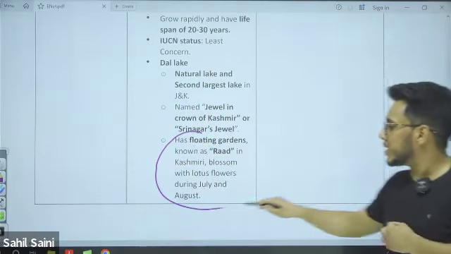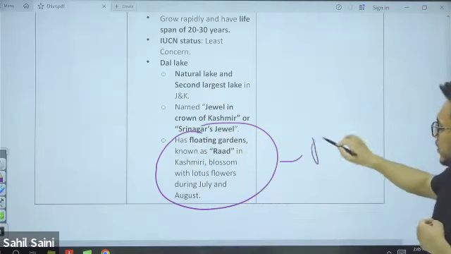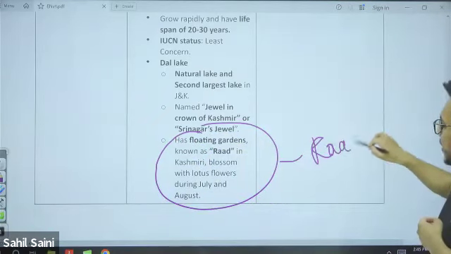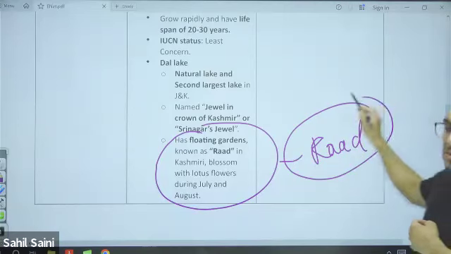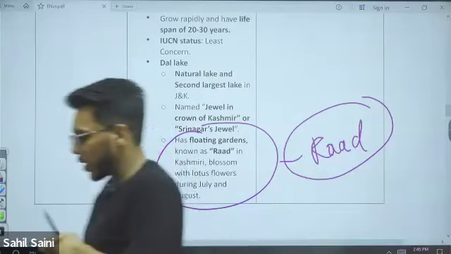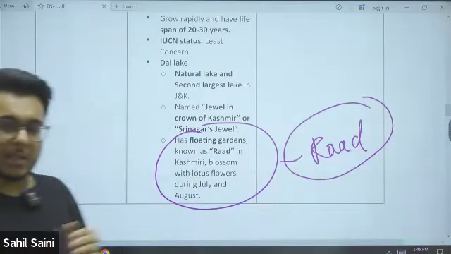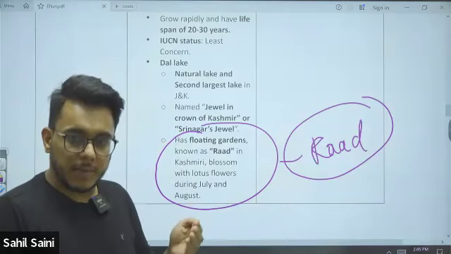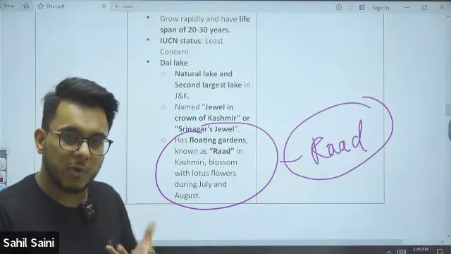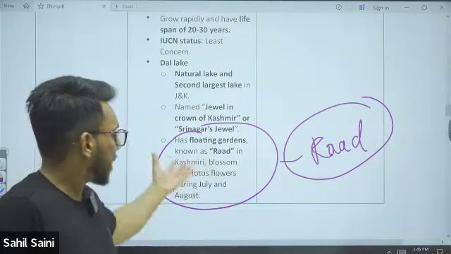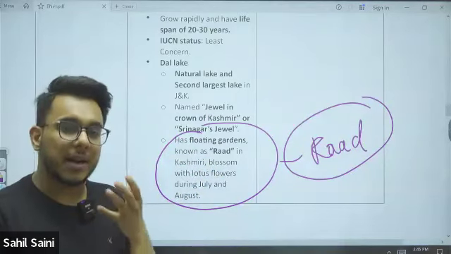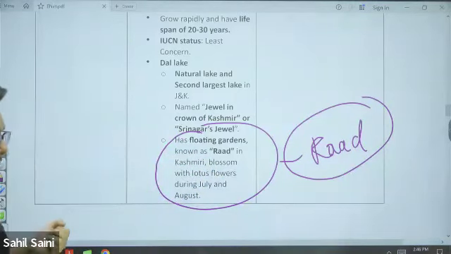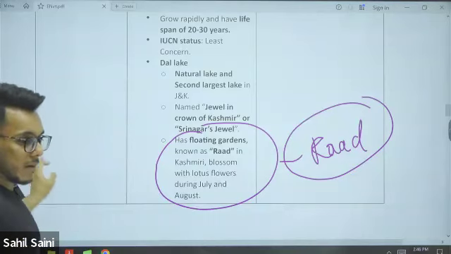These floating gardens are called RADs. As we have the phumdis in the Loktak Lake in Manipur, which are the floating vegetation, in the same way there are the RADs, which are the floating gardens in Dal Lake.